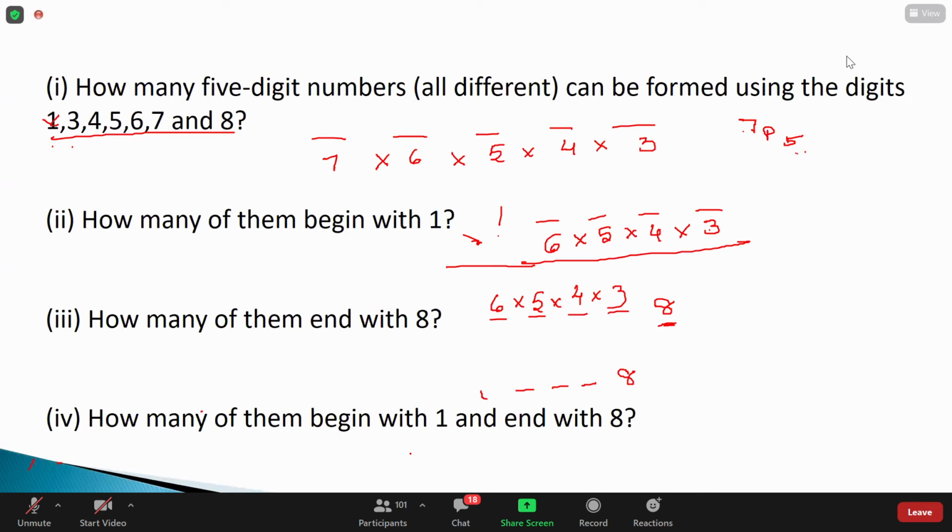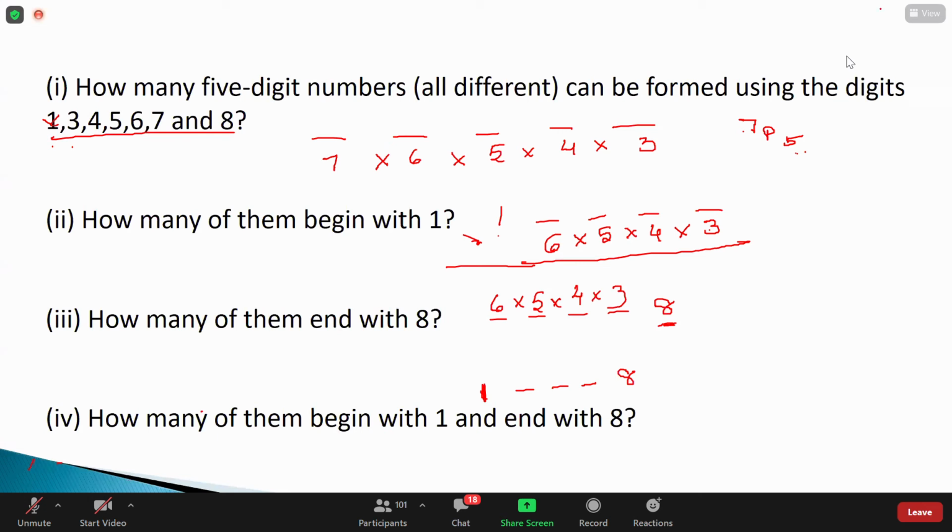I want someone for the last one. Shivadatta, are you there? Yes, sir. What is the last one's answer? How to do this? 60 is the answer. Yes, 60, but I am asking the procedure.